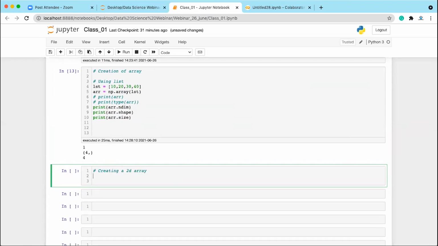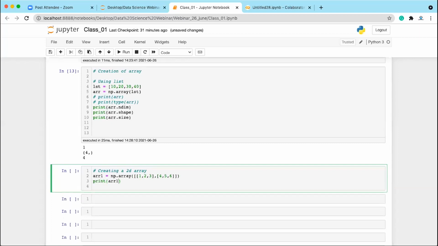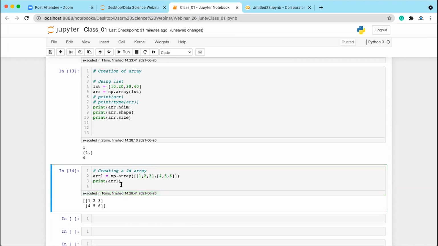How can we create a 2D array? Let's say I write array1 is equal to np.array, and here we write a nested list. Now let's print array1 and execute it. What we have is a 2D array.